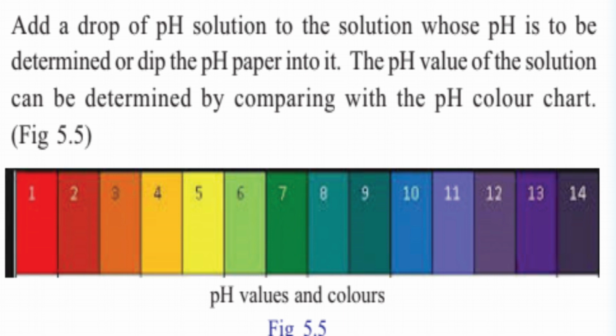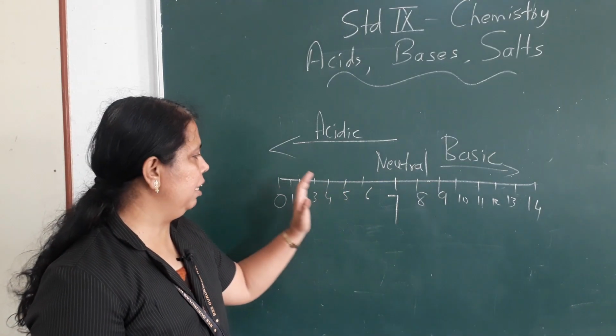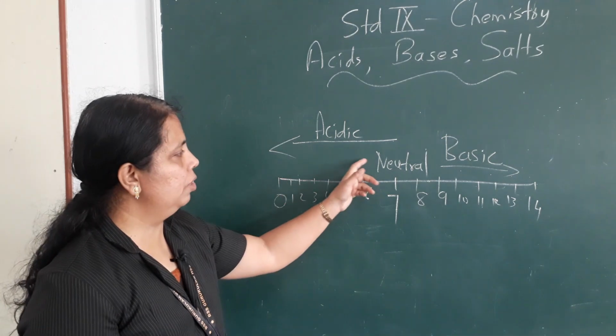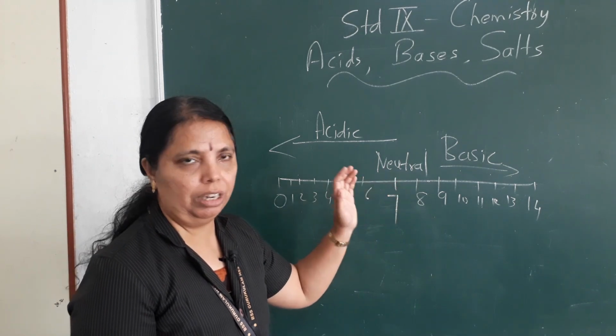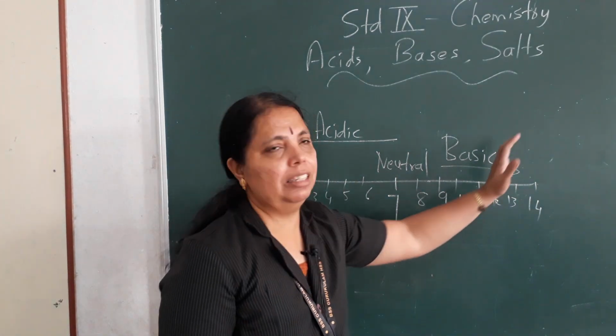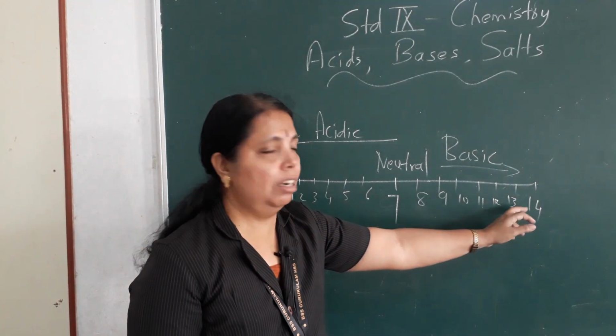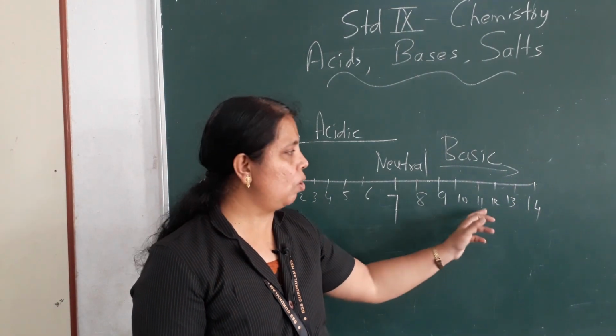So yellow, then orange, and finally when it becomes red, it will be acidic. Green means pH 7. If it is neutral, the pH paper color will be nearly green. From that it will turn to blue, dark blue, then violet if it is basic. So if it goes from yellow to orange and then red, it is acidic. If it becomes green it is neutral. From here it becomes blue, dark blue, and then violet. Violet means strongly basic.